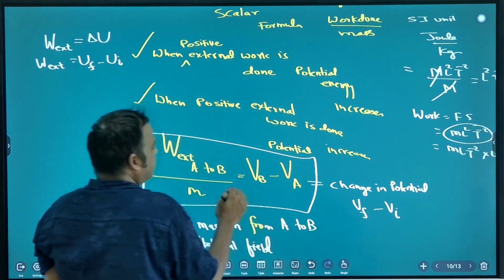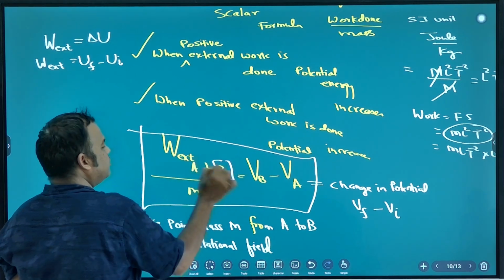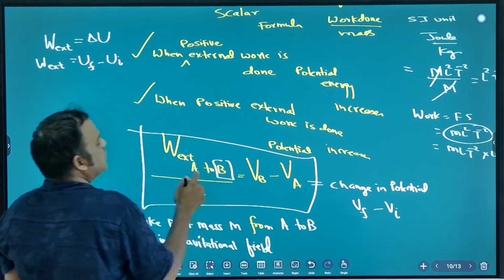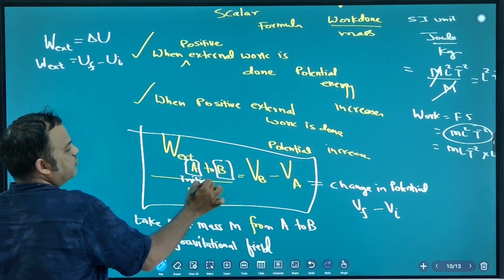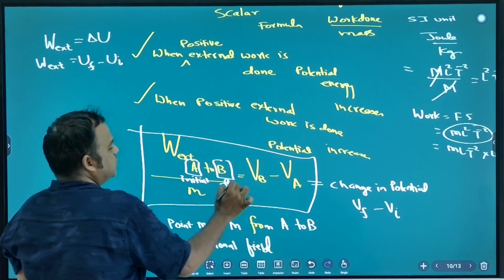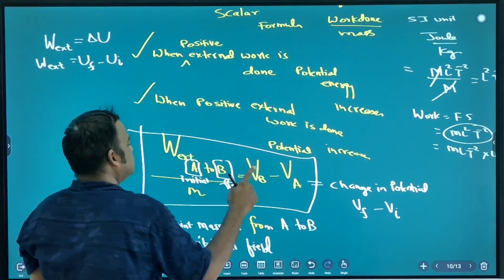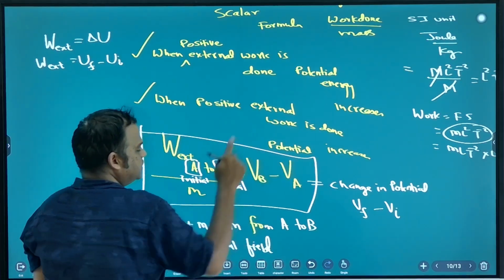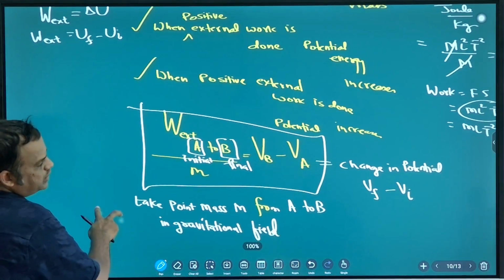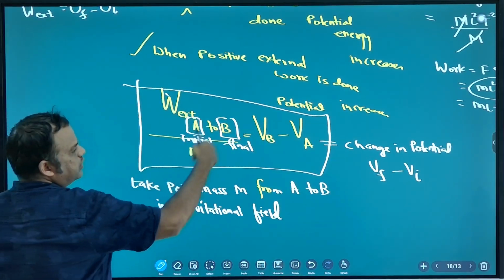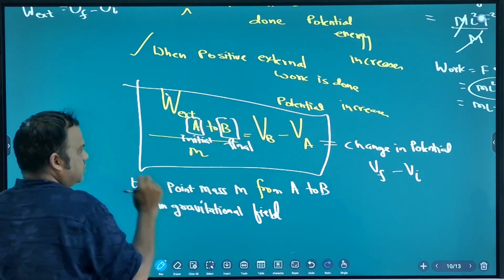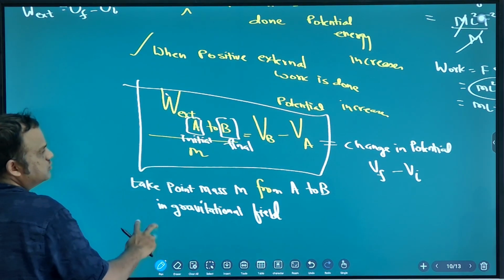You are going from A to B, so finally you are at B, initially you are at A. So final potential minus initial potential, VB minus VA, is work done per unit mass. Okay, clear? As it is, you memorize this formula.